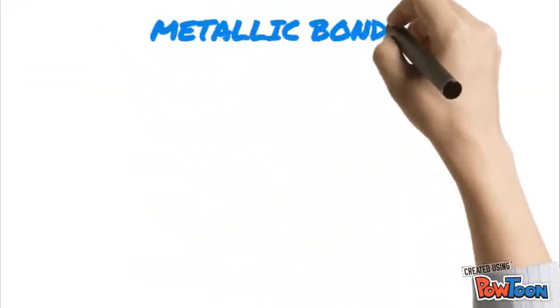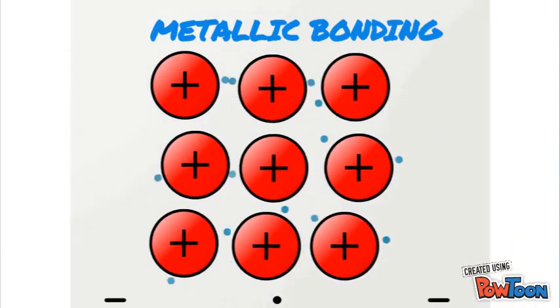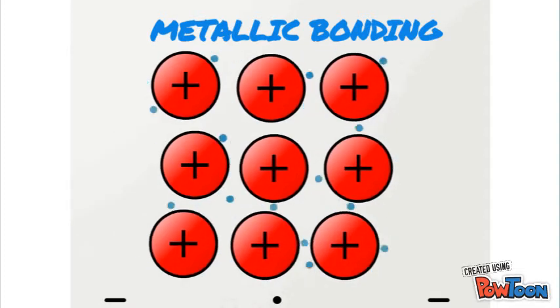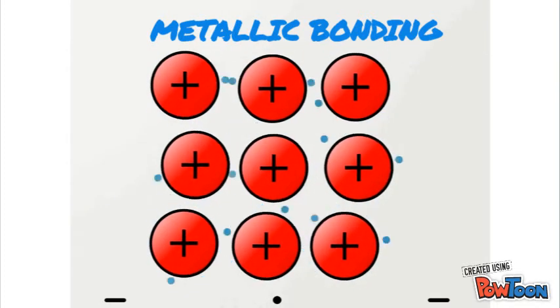Metallic bonding is the attraction between metal atoms that have released their valence electrons and a sea of delocalized electrons. But what does this mean? Let's go into more detail.